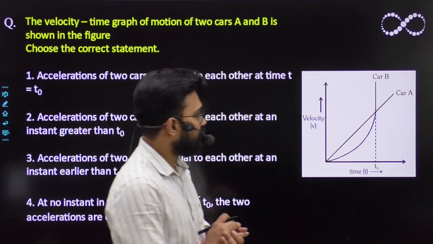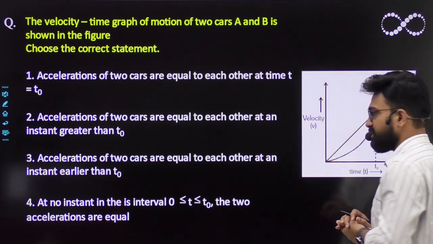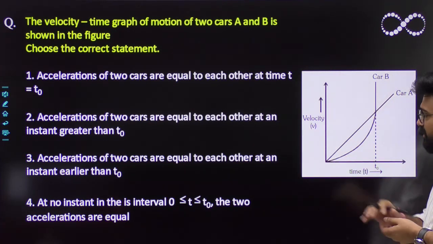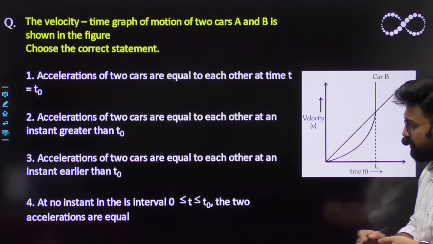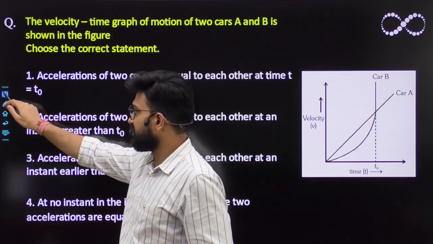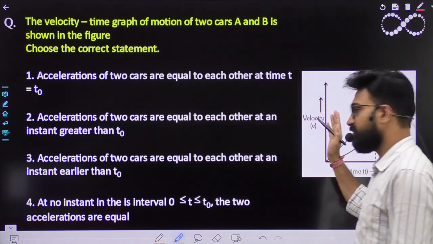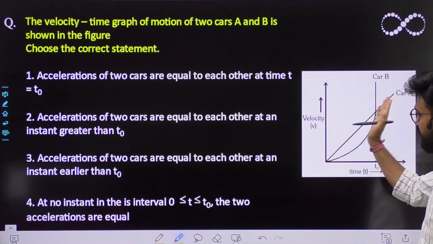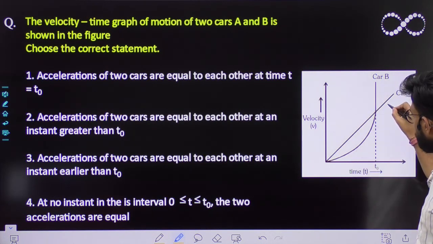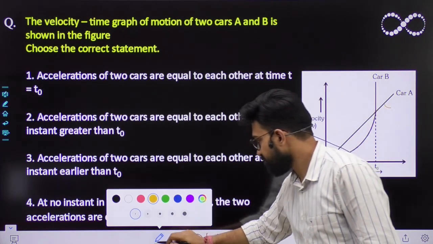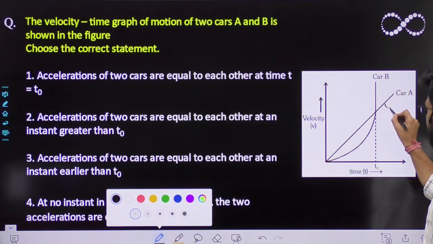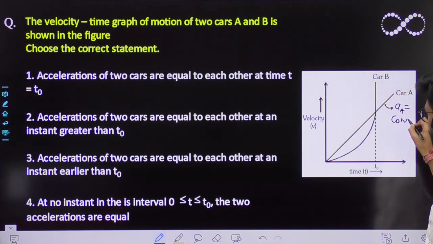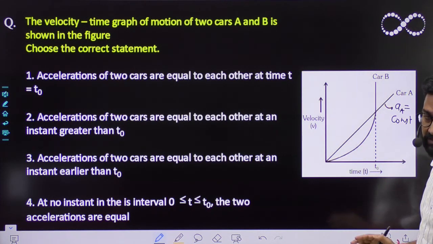Okay, I think you need not spend much time in it, है ना? Because this is not a numerical based question, so you should not spend much time in it, है ना? So you can easily visualize this question on the basis of the graph. The graph has already been given to you. The slope of this car A's graph is constant, है ना? VT graph is constant. So don't you think acceleration of car A would remain constant? Because the slope of velocity time graph gives acceleration.